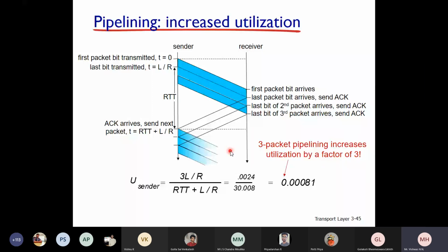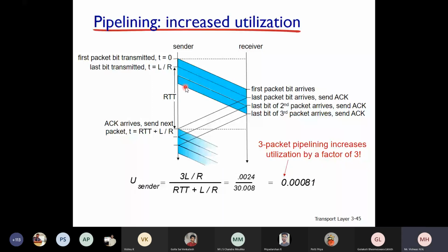Is that clear? You can see the RTT of the first packet is ending here, and within that time you are receiving the acknowledgement also. ACK arrives, send next packet at T equals RTT plus L by R. So upon receiving the acknowledgement for the first packet, you are sending the fourth packet here. In stop and wait, only upon receiving the first packet acknowledgement you used to send the second packet. But here, upon receiving the first packet acknowledgement, you are sending the fourth packet, because in the pipe you have already sent the 3 packets. Is that clear, students?